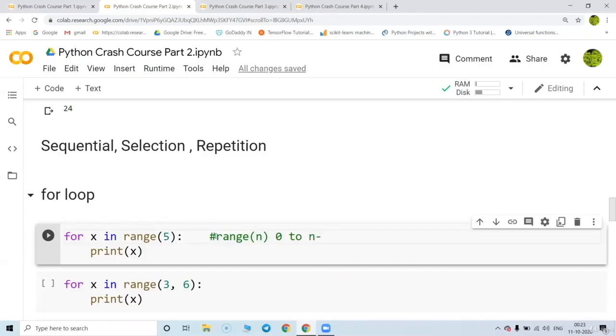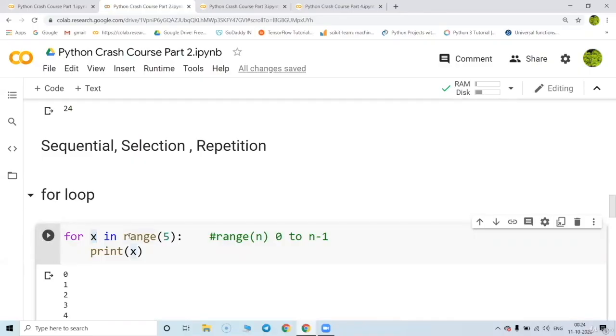So that means this is going to take 0, 1, 2, 3, 4. And I'm going to take that value inside the x, and I'm going to print the x until all the values get over. So for x in range 5, print x, this is going to print 0, 1, 2, 3, 4.